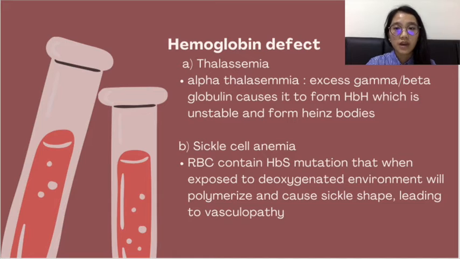For sickle cell anemia, red blood cells contain HbS, which is a gene mutation that, when exposed to a deoxygenated environment, will polymerize and cause the sickle shape, prone to hemolysis. The sickle-shaped erythrocytes may lead to vasculopathy.